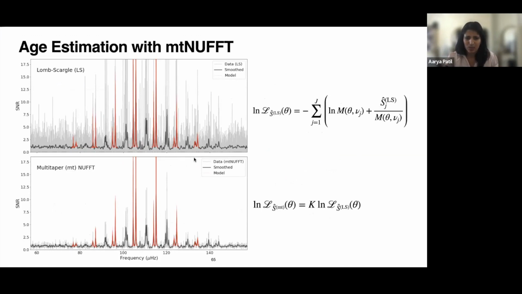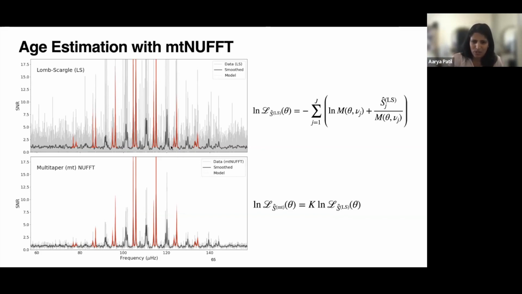This is what is being shown in this diagram. To the top left, I'm showing the Lomb-Scargle periodogram of the Kepler-91 time series, and a smooth version of this Lomb-Scargle periodogram. You can see that the Lomb-Scargle has a lot of noise. After smoothing, you can use PBjam, which is a Python package for peak tagging.